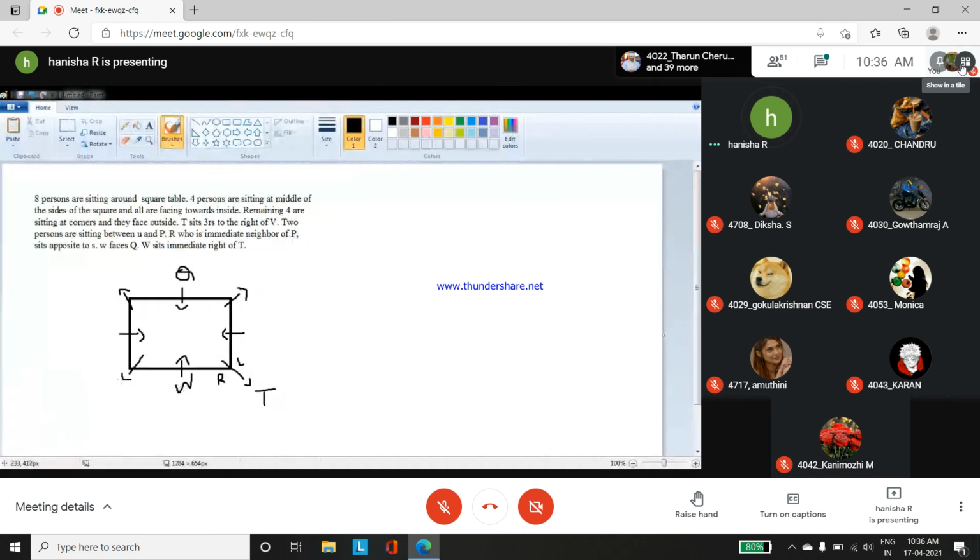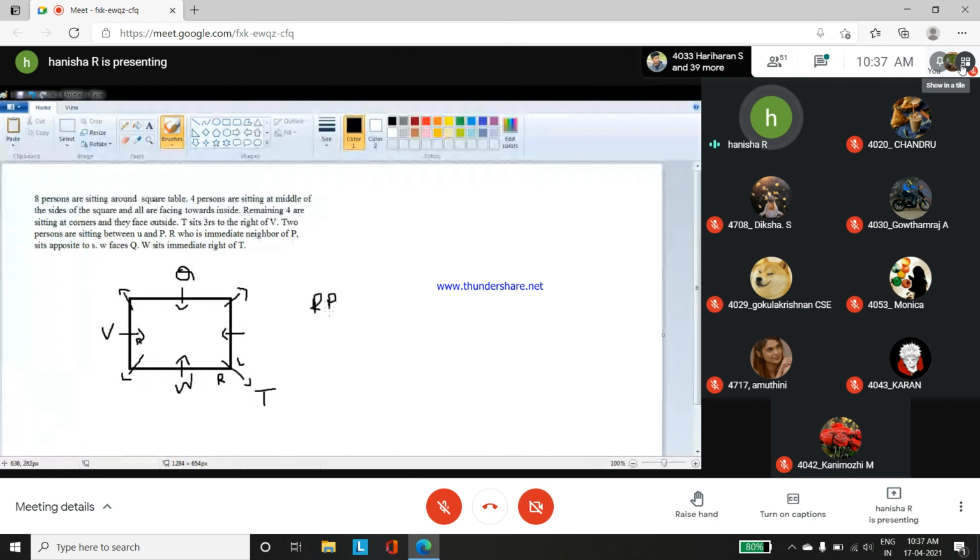So with that, R, who is the immediate neighbor of P, sits opposite to S. Even here, it is speaking about R, P, and S. So R, P, S, and U should be filled. Now, there is no relation between the letters that we have filled and the letters we have to find. What I will do is use a trick here. They are saying R is the immediate neighbor of P. So this means R and P should come together. There should not be any letter in between them.